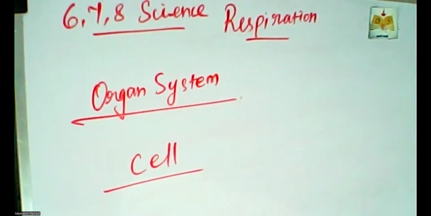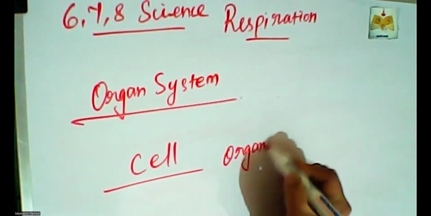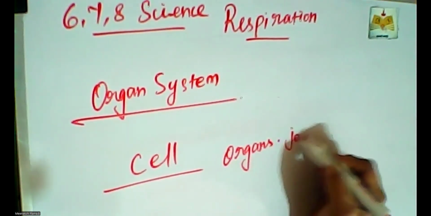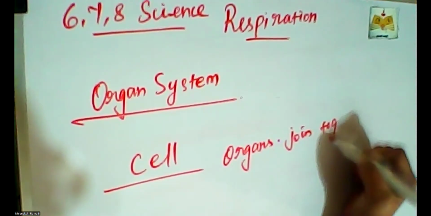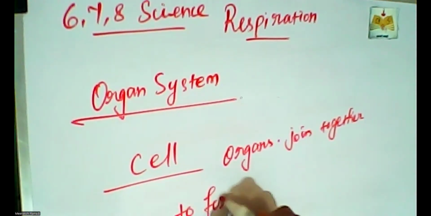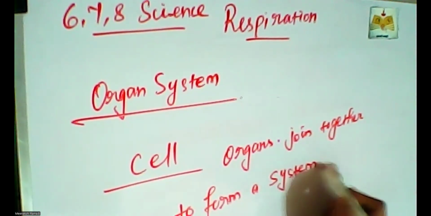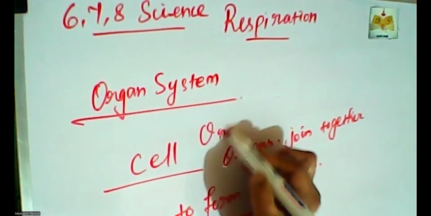A group of organs is joined together to perform a particular function. Different kinds of organs join together to form a system.